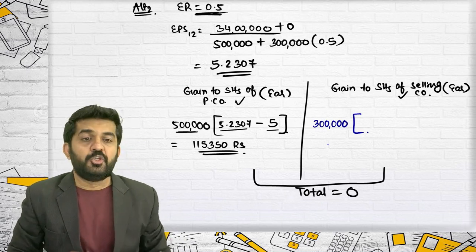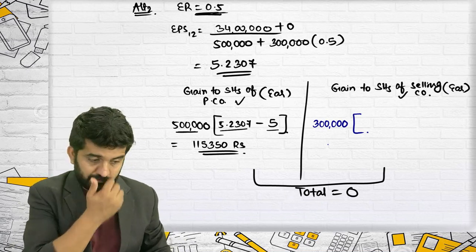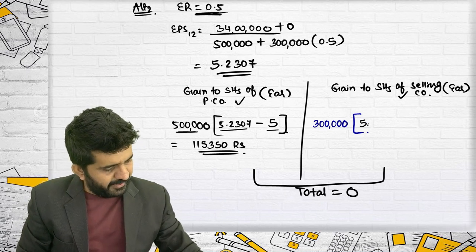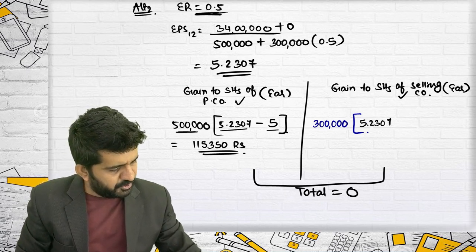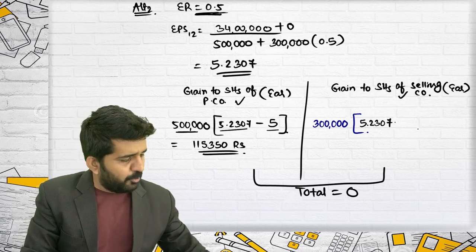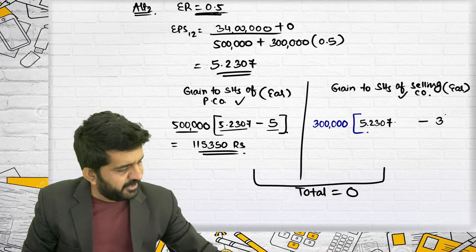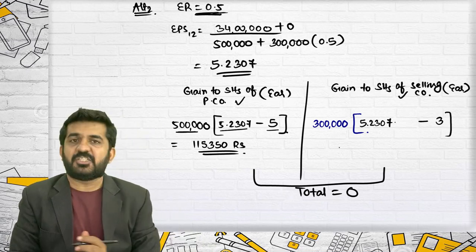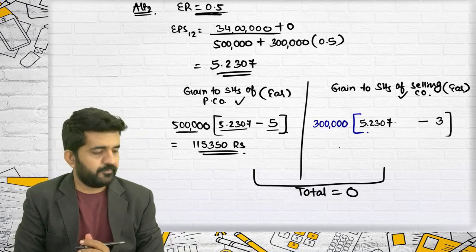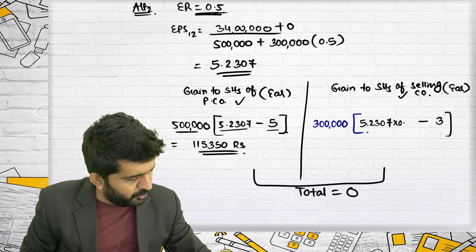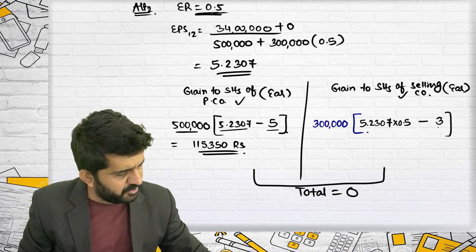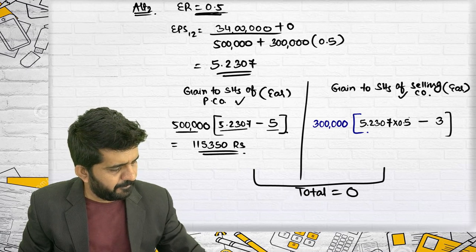New share, new EPS. Can you tell me? 5.2307. What was the old EPS? Old EPS is 3. So I should deduct 5.2307 minus 3, new minus old, multiplied by 0.5. Multiplied by 0.5 to 5.2307 or 3? Yes, correct.